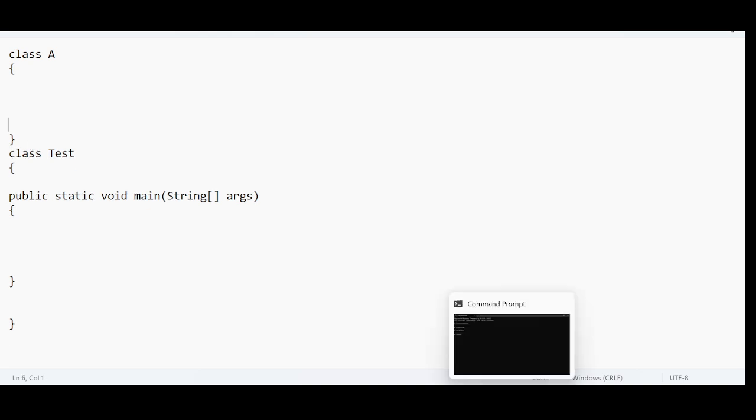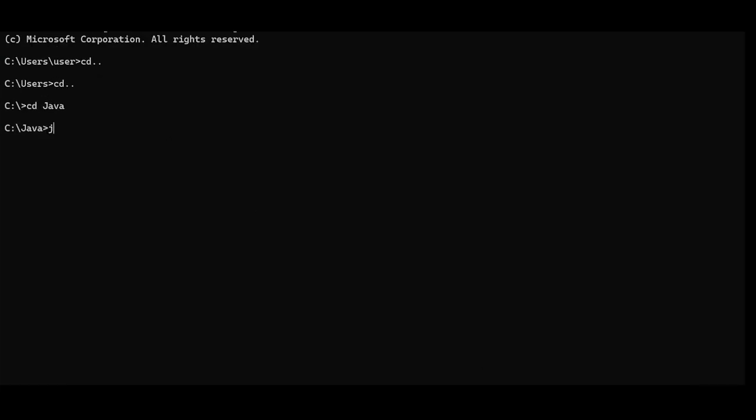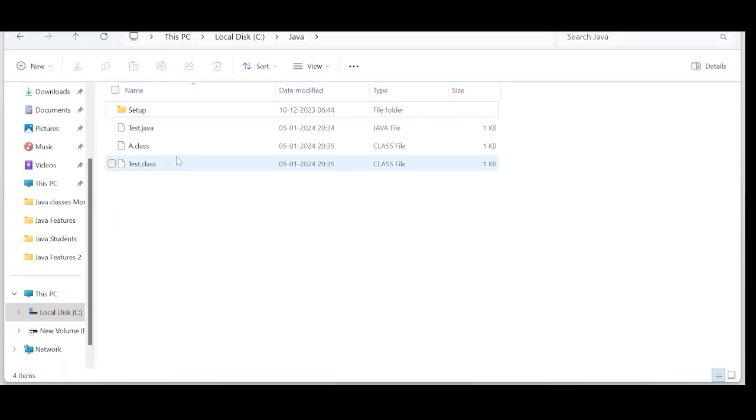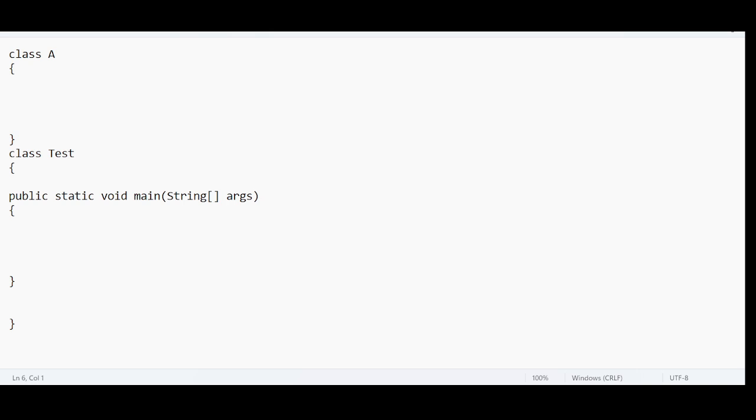Now let me perform the compilation. For the compilation, the command is javac space test.java. So it is compiled successfully. After the successful compilation, let me go back to the folder. Now you are able to see two .class files, right? But when I try to perform the execution, only one .class file will be loaded to the JVM.